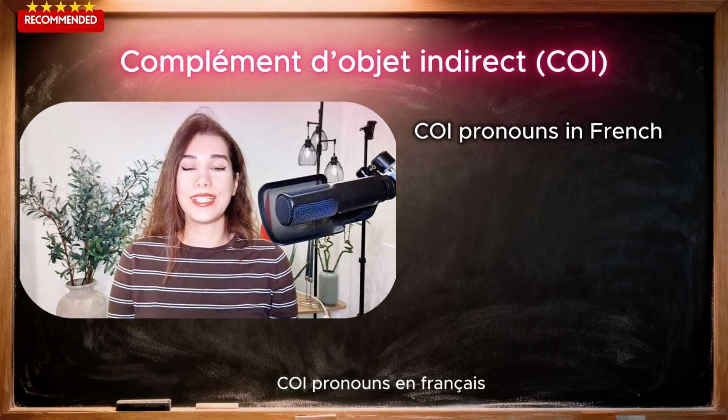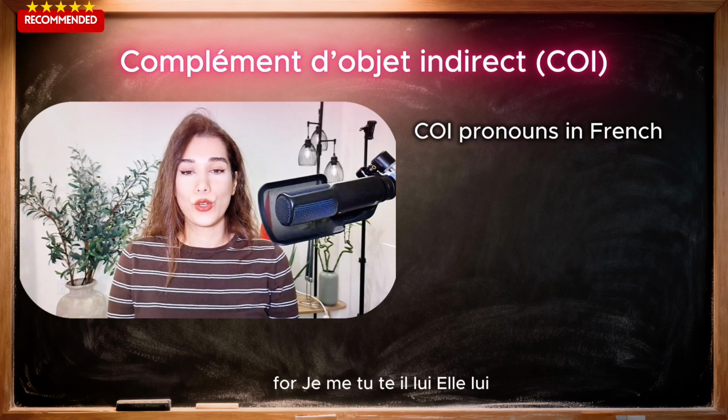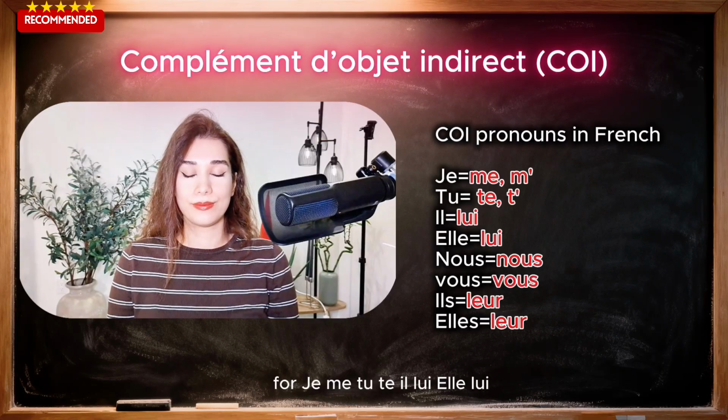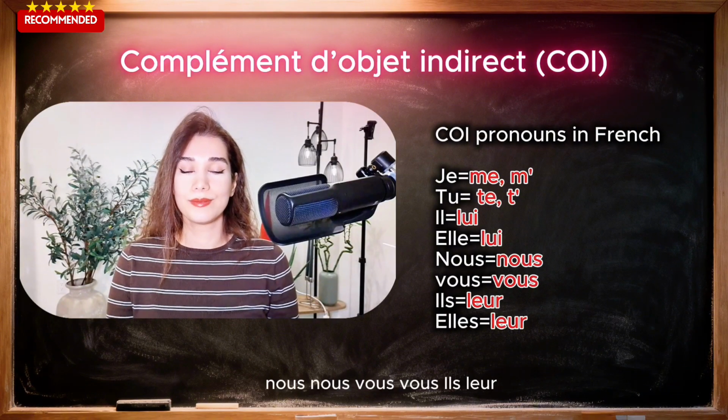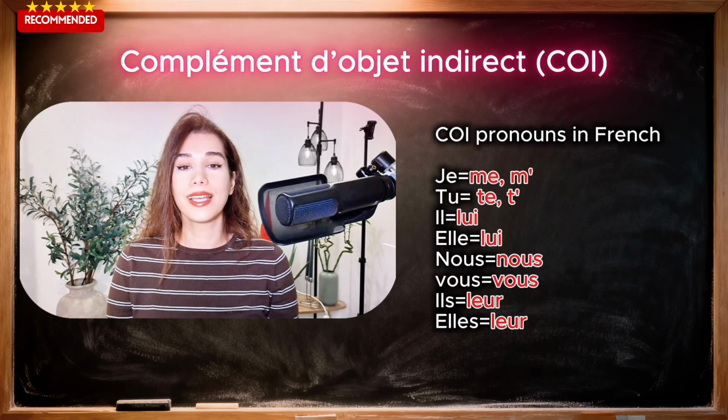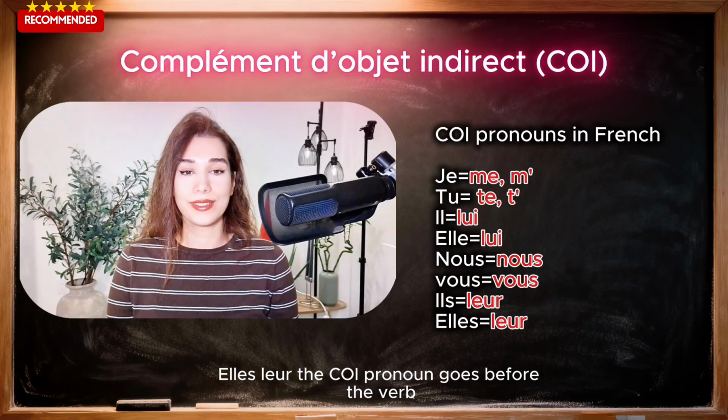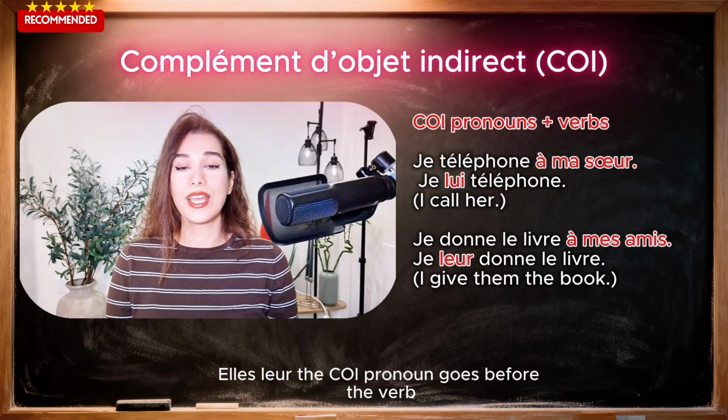COI pronouns in French. For je, me; tu, te; il, lui; elle, lui; nous, nous; vous, vous; ils, leur; elles, leur. The COI pronoun goes before the verb.